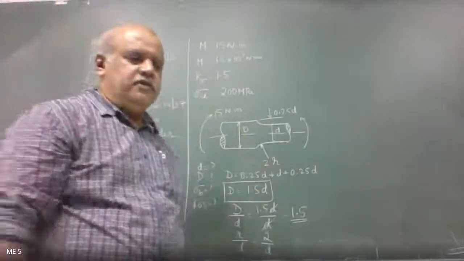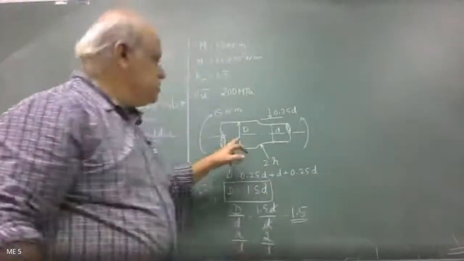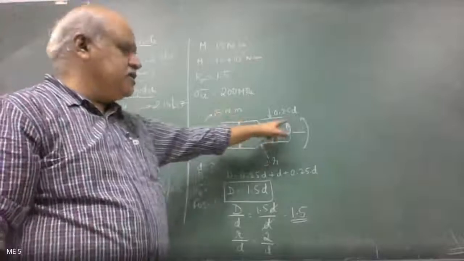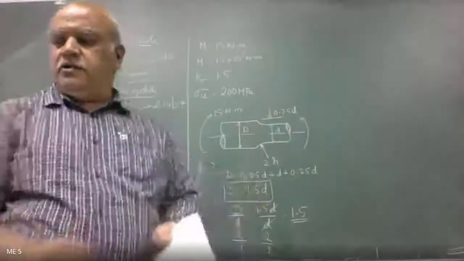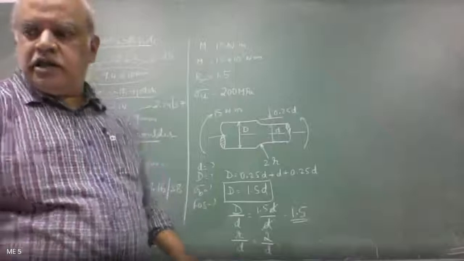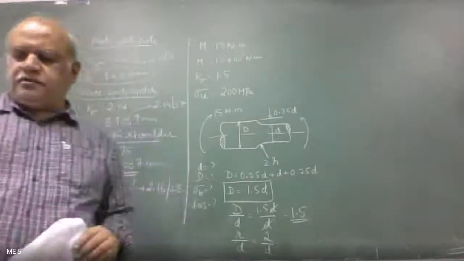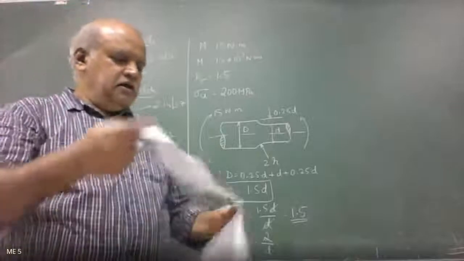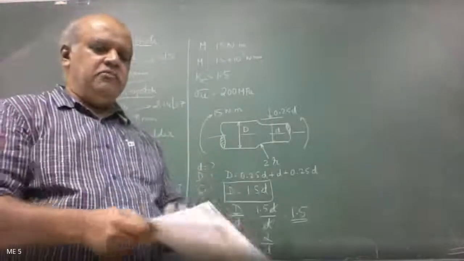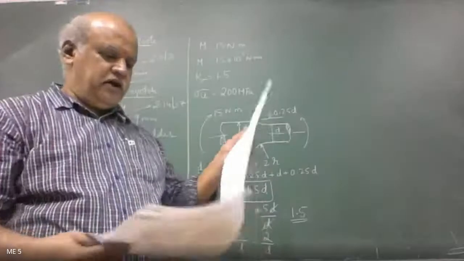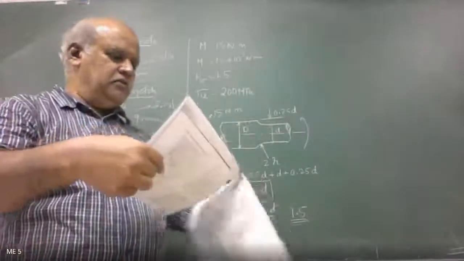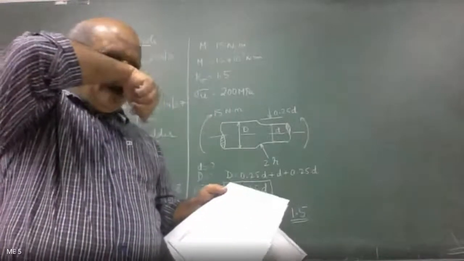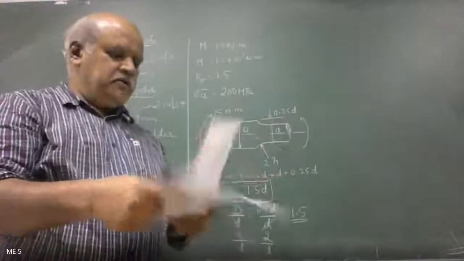Which figure should we refer to now? It is a stepped shaft subjected to bending moment. Take the ready reckoner. What is the figure that we need to refer to in the data handbook? 2.25, correct? So go to 2.25.